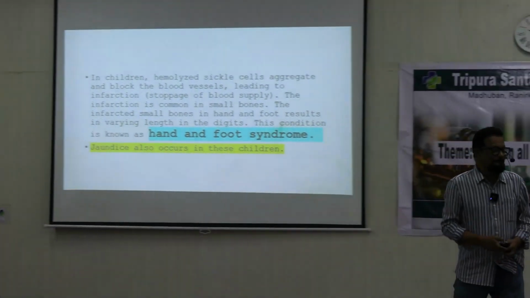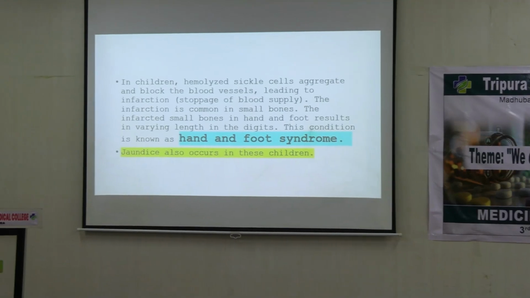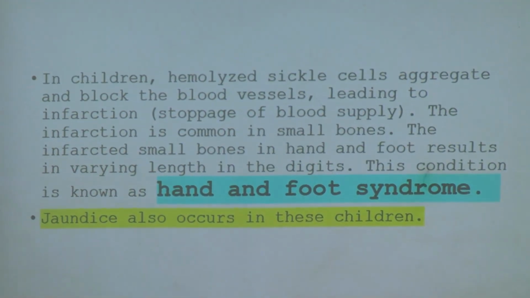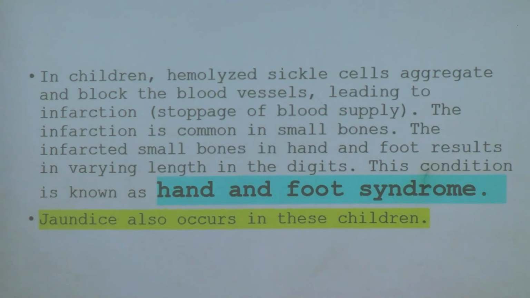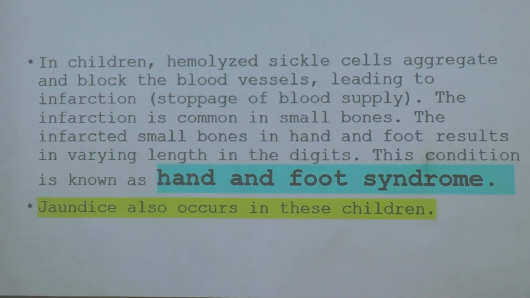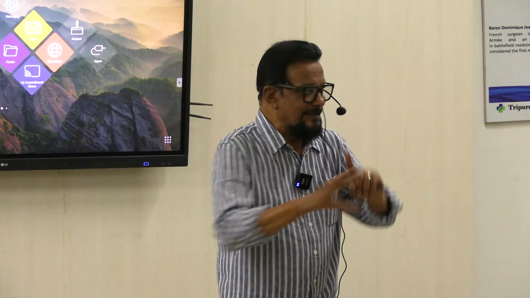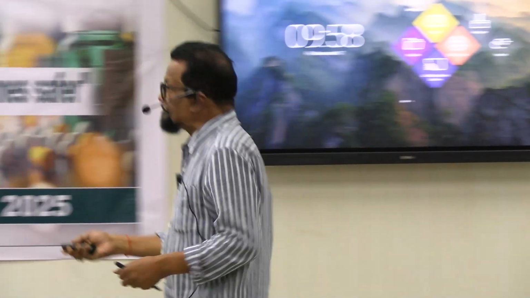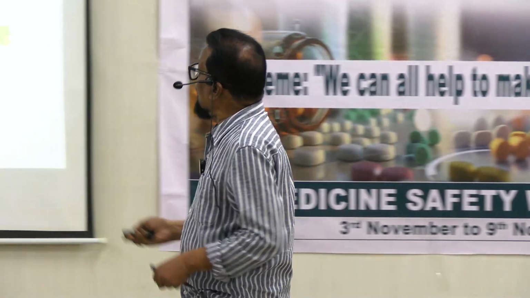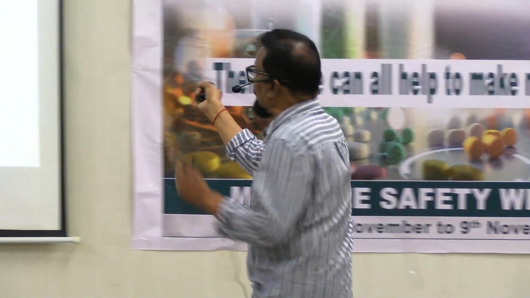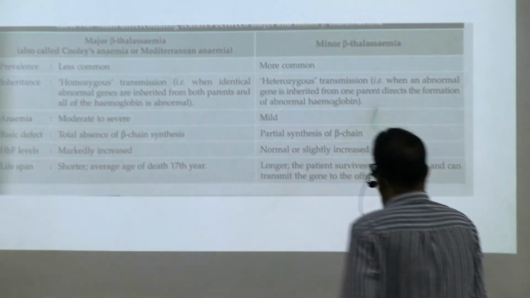And thalassemia, you need this because a question may come. What is thalassemia? Thalassemias are of two types, alpha and beta thalassemia. Beta thalassemia is again of two types, major and minor. What the difference is between major and minor has to be discussed. I will discuss it later on, the different kinds of thalassemia and the difference between major and minor.